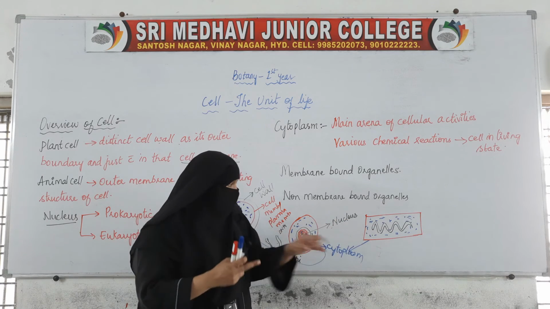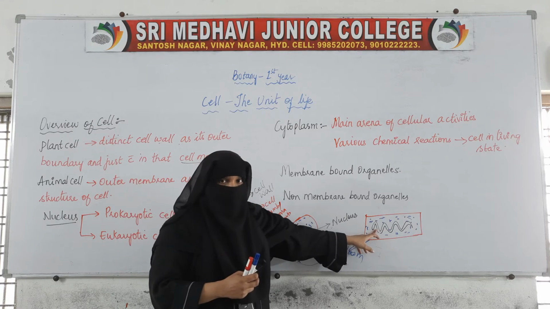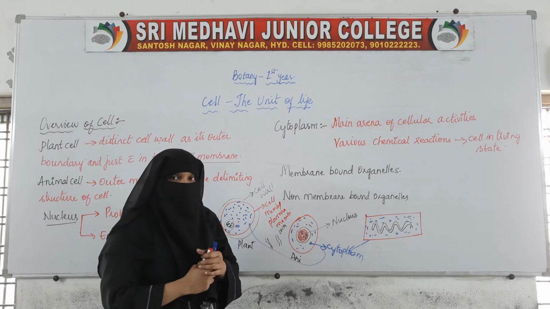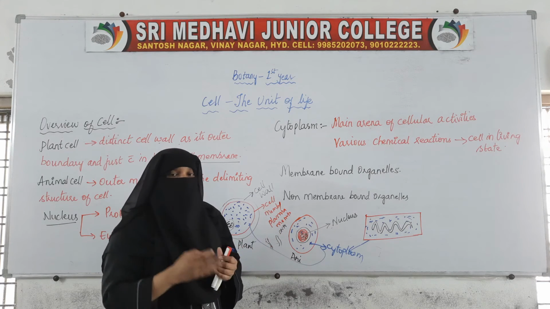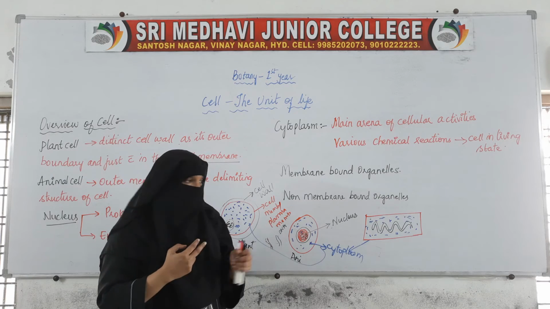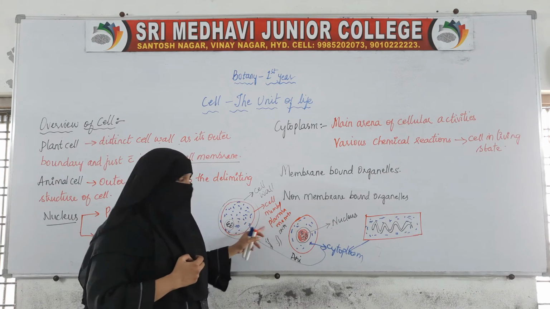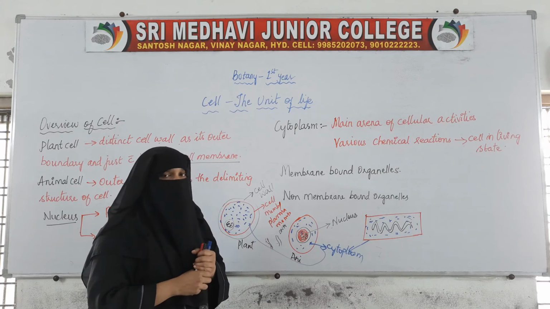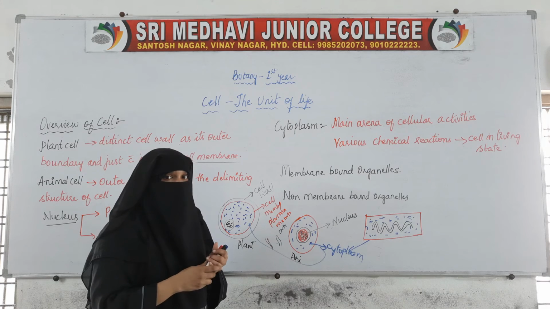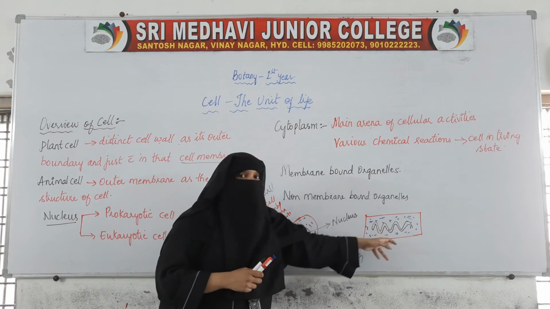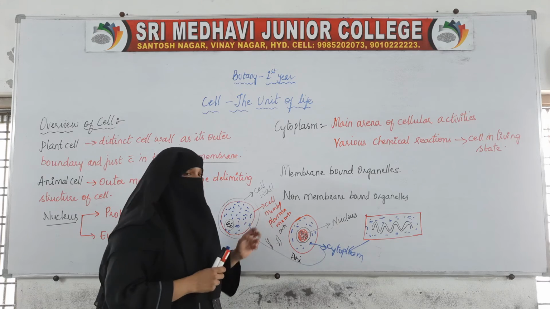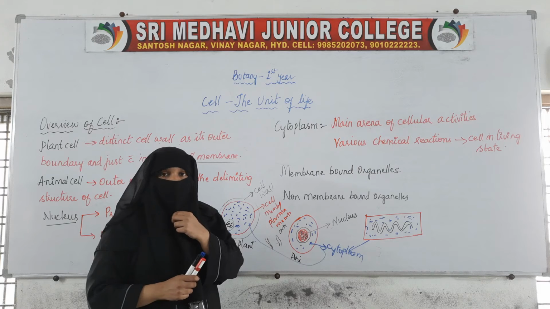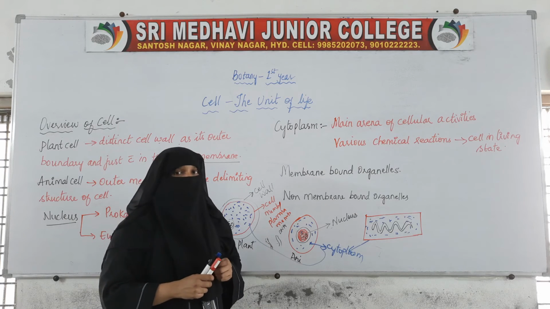So genetic material is also present. This DNA, this genetic material, is present in the prokaryotic cell as well as the eukaryotic cell. So cytoplasm and genetic material are in all the cells, prokaryotic as well as eukaryotic. But what is not present in this prokaryotic cell? The nucleus is not present, which is seen in the eukaryotic cell. So this is the one major difference between prokaryotic and eukaryotic cell.